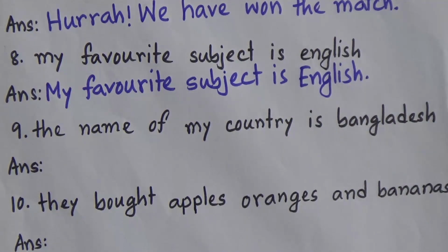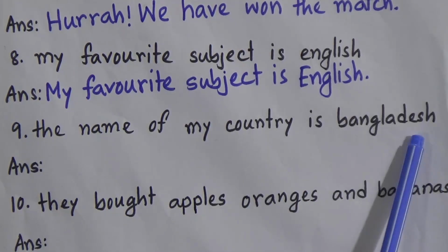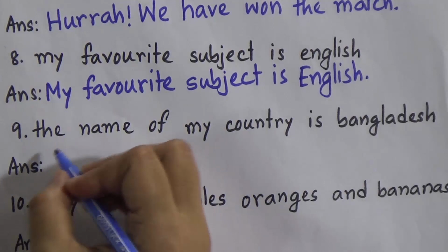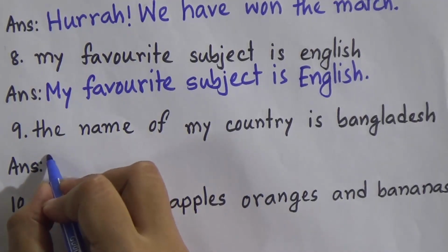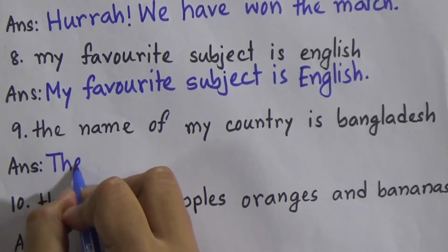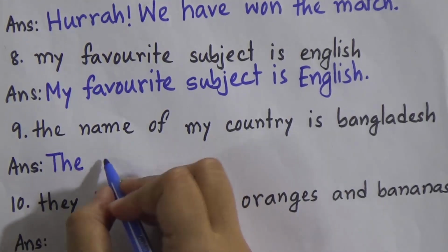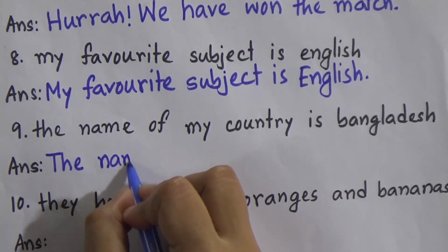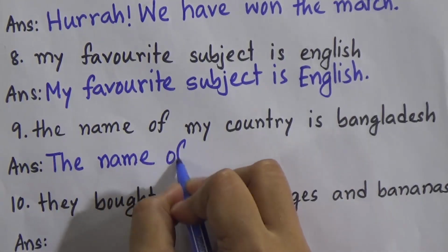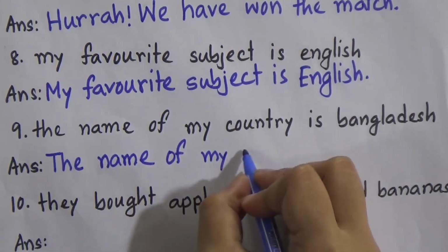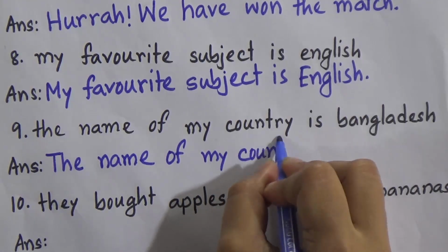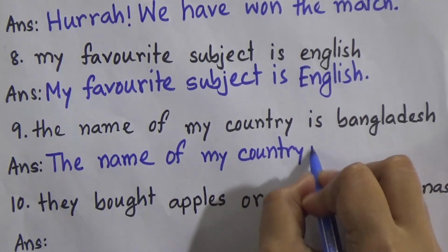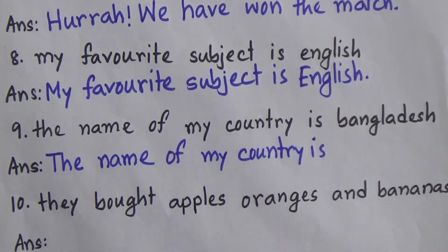Now number 9, the name of my country is Bangladesh. So just like the previous one, we will start the sentence with a capital letter. So T will be a capital letter. Then we will write the name of my country is, now look, Bangladesh.